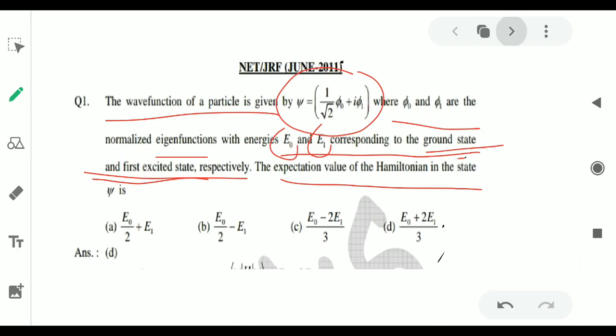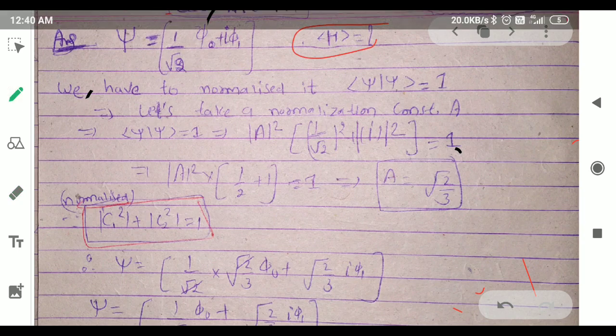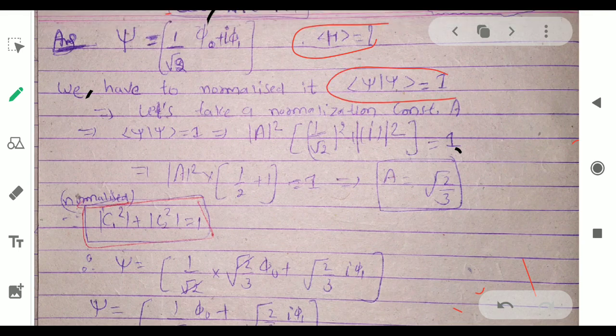Now the expectation value will be this H. First we have to normalize it. To find the expectation value, we have to normalize any given wave function. To normalize it, we use this formula: the integral of psi star psi is equal to 1.